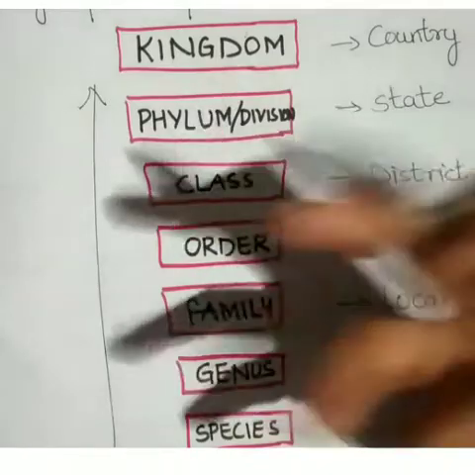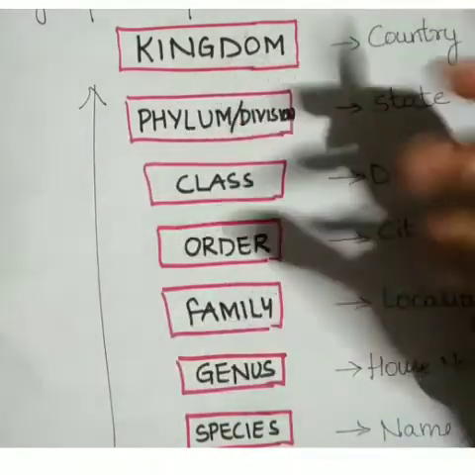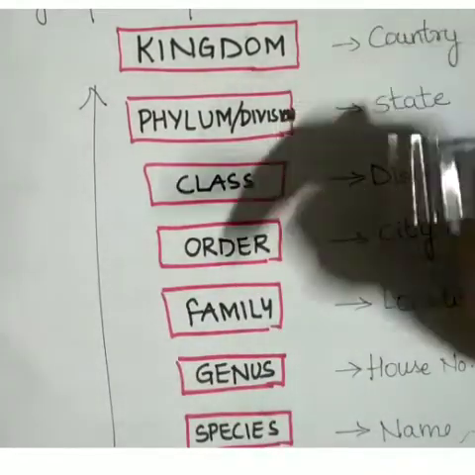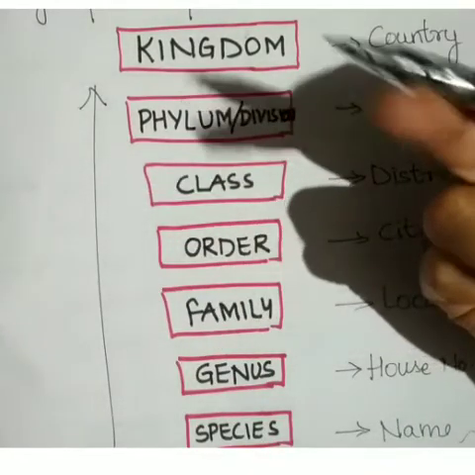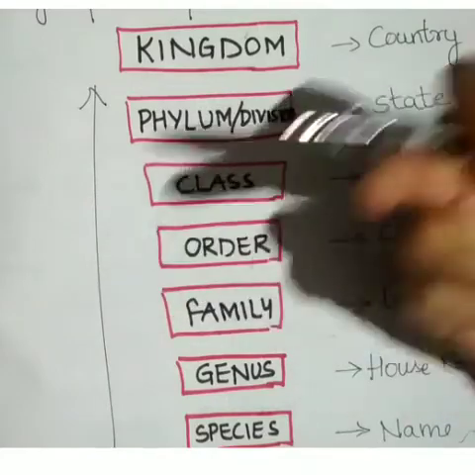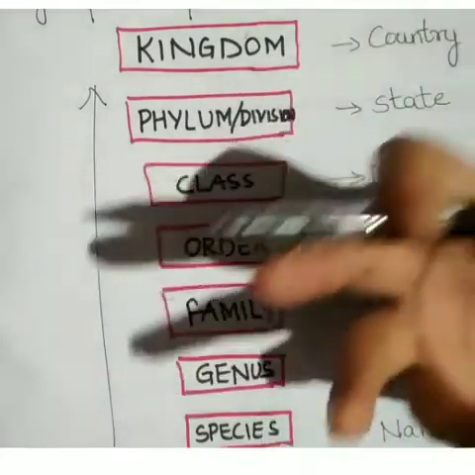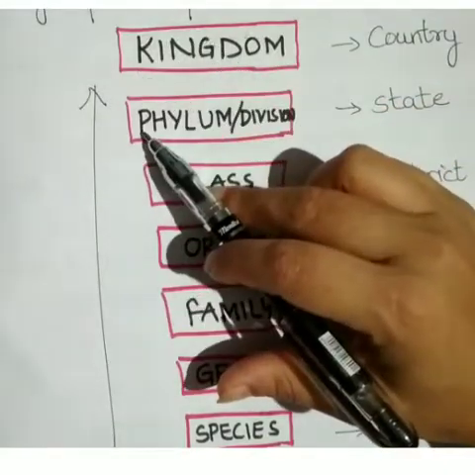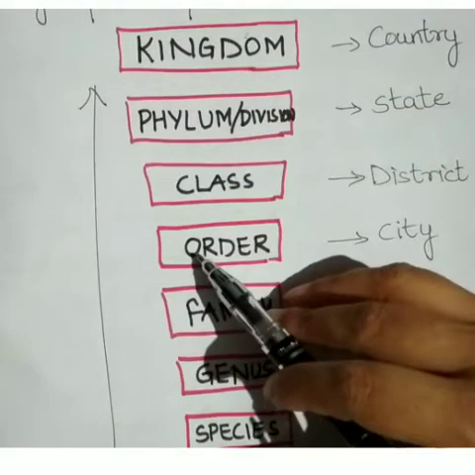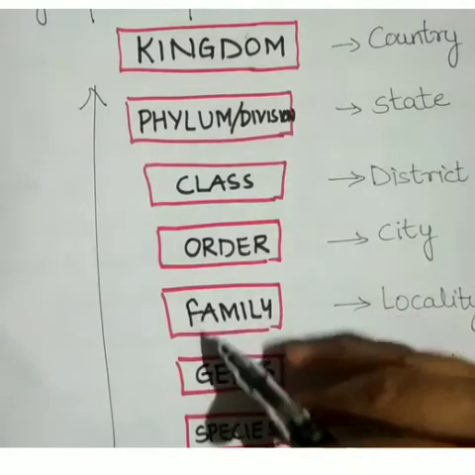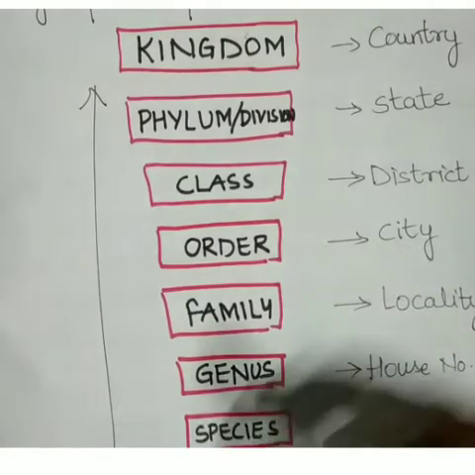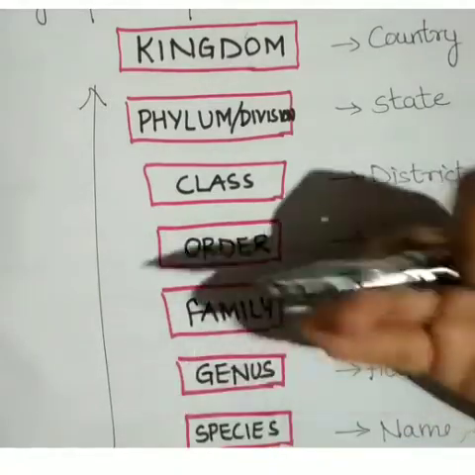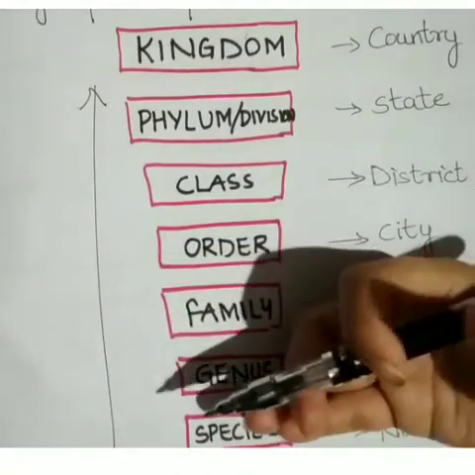Now there's a funny way of learning this classification hierarchy. What is this? King Poland came over for good salad. This is how you can learn the classification. Again, King Poland came over for good salad. This is how you can learn the classification of animals and plants.